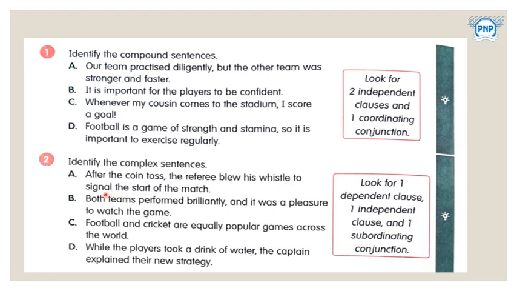Okay, and subordinating conjunction, the start of the match. Is there any subordinating conjunction here? No, they have not given a subordinating conjunction.